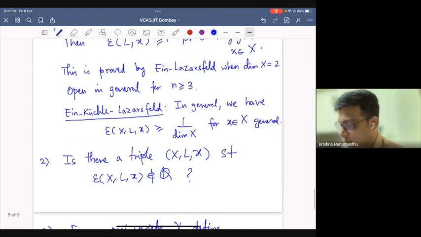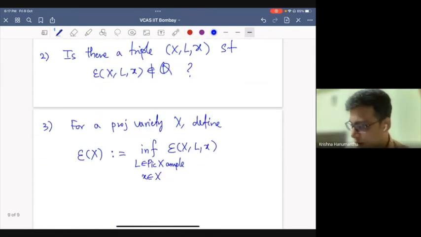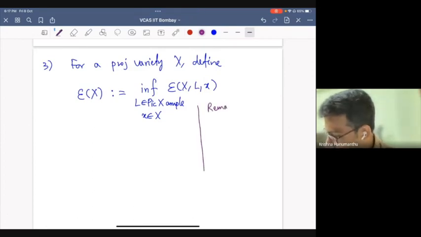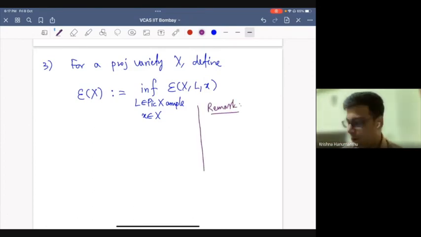By the way, I should have mentioned in the section where I talked about motivation, so maybe I can squeeze that in here. Demailly, this is something I mentioned in my abstract, so I should definitely mention it here.